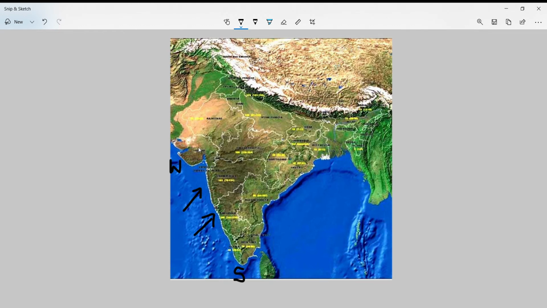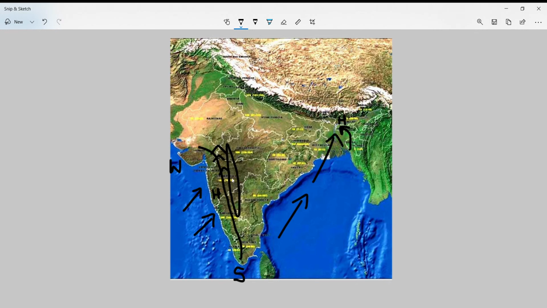As a result, the western side of Western Ghats receives very heavy rainfall. This portion receives very heavy rainfall. Another set of monsoons enter from Bay of Bengal towards Myanmar and then towards Meghalaya from here. This portion also gets very heavy rainfall. Rest whole of India gets moderate rainfall. The portion which is towards the back side of Western Ghats, these are Western Ghats, so the portion which is on the back side of Western Ghats remains dry because this is a rain shadow area.